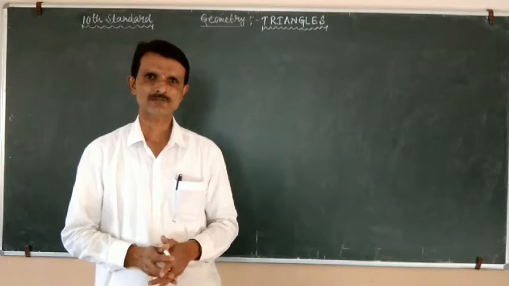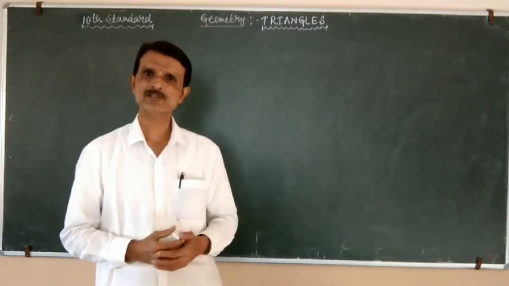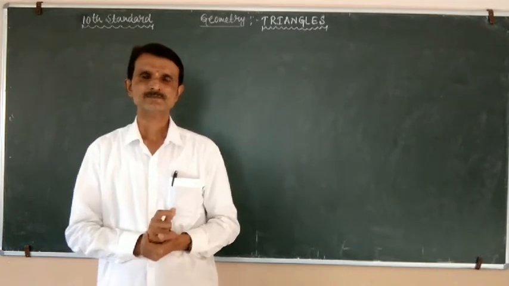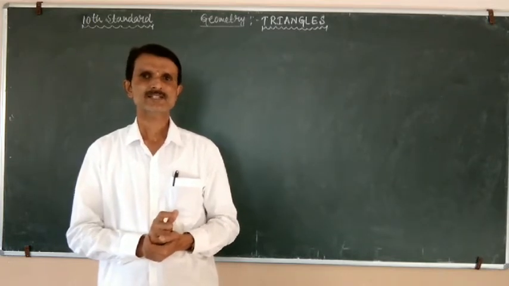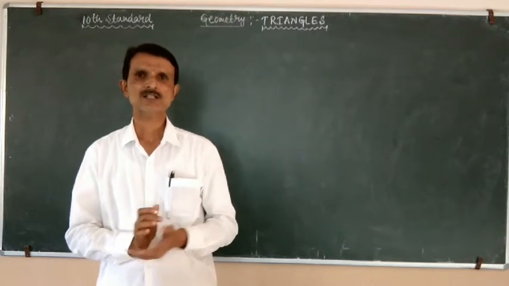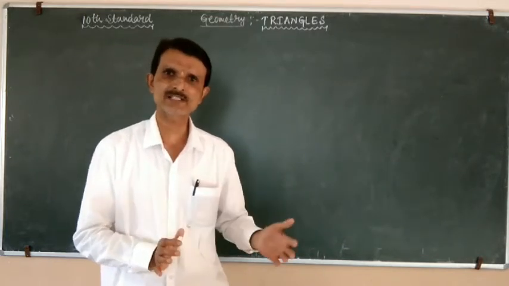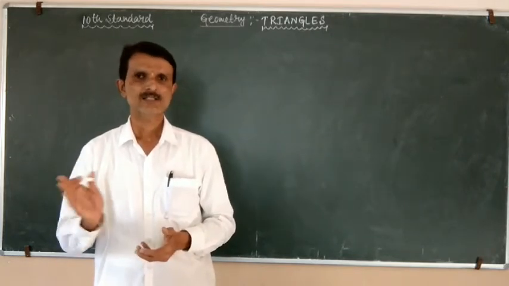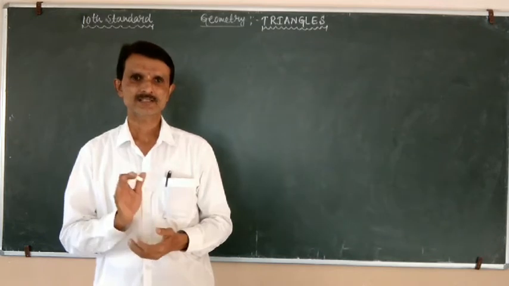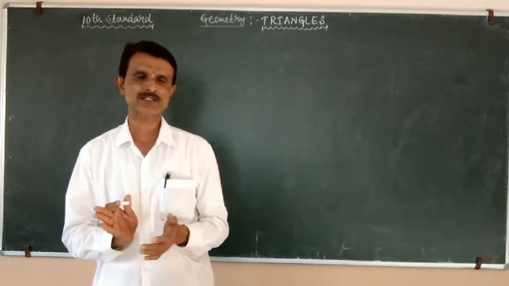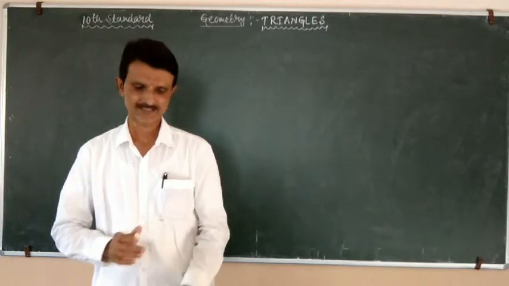Therefore, before going to prove the Pythagoras theorem, students, first we will see the right angle triangle, because this Pythagoras theorem holds good only for the right angle triangle. So we will see the properties of the right angle triangle in detail.